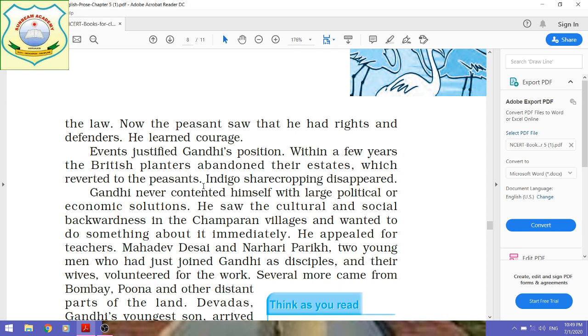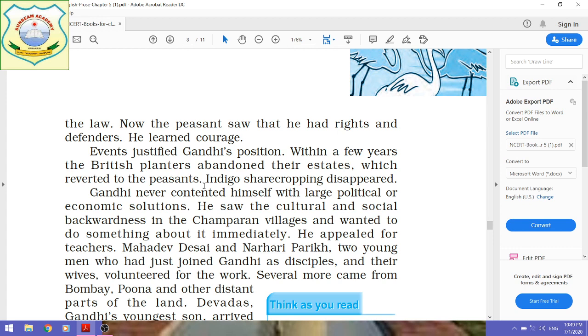That was the aftermath of that incident: the big estates, big pieces of land owned by the British landlords, had been broken.